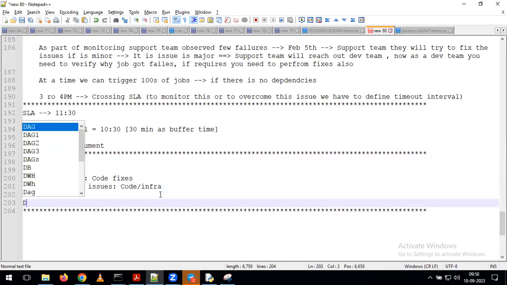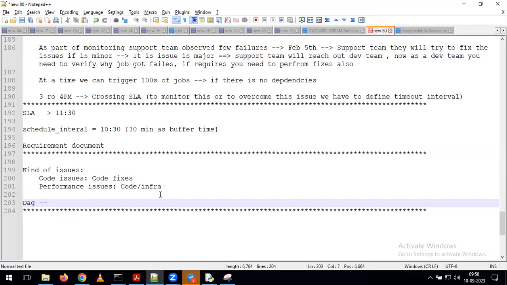Actually, if you remember, I showed you earlier. Whenever you want to see the log, we need to go to the DAG. Within the DAG, we need to click on the task. Within the task, we can see the log. By using the log information, we can understand what the issue is, why it succeeded, why it failed, and why it is continuously running. All that information we can see with the help of the log.